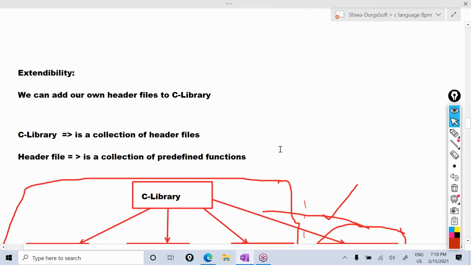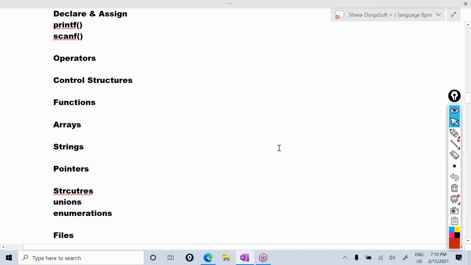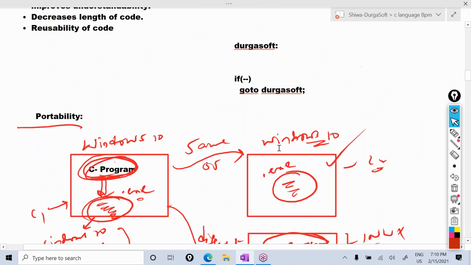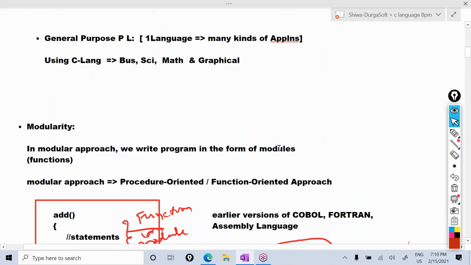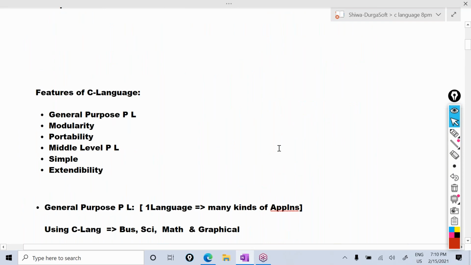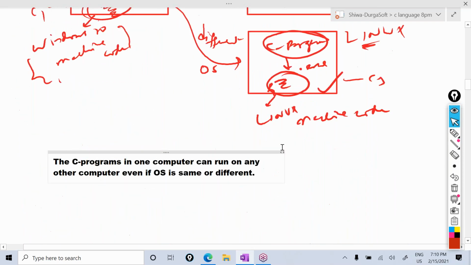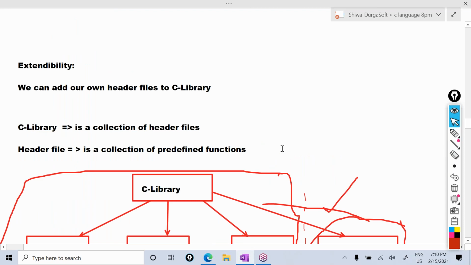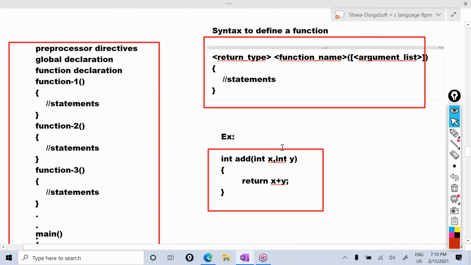And before that, we discussed features of C language. So in the first session, we discussed features of C language. Then in the second session, we discussed the structure of a C program.